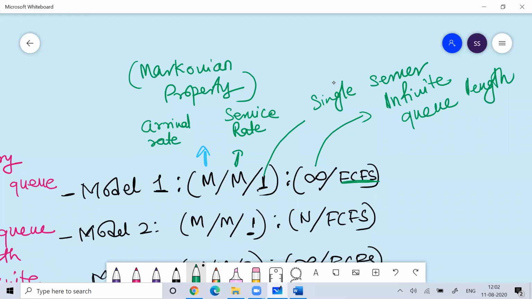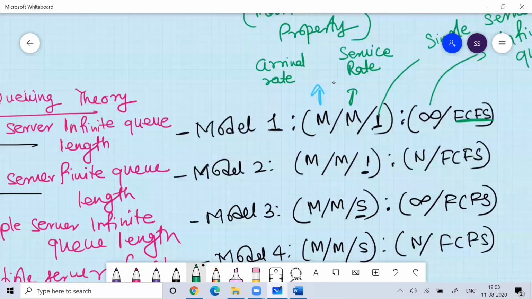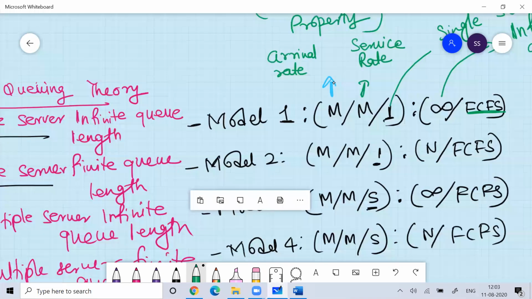Whenever a customer comes for service, they follow a queue discipline. Either they follow FIFO or LIFO, or random selection, or FCFS, first come first serve. This is what normally happens everywhere in life. Wherever you go, it's not like people will select you randomly. Wherever you go for a service, it always follows this pattern called first come first serve.